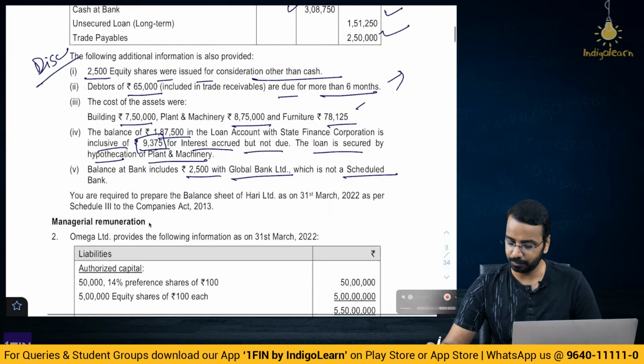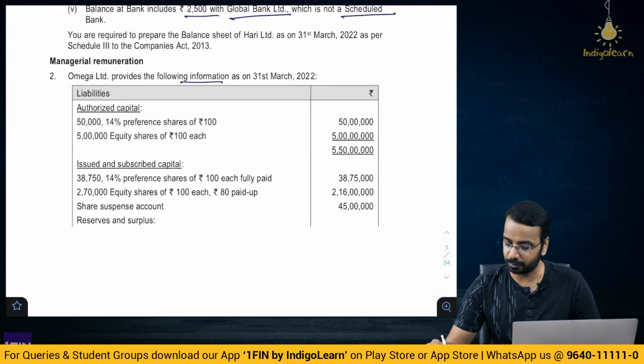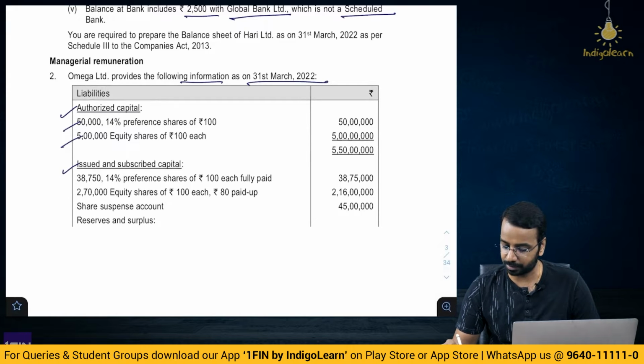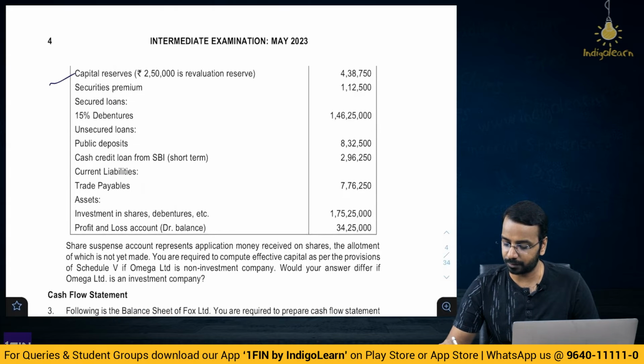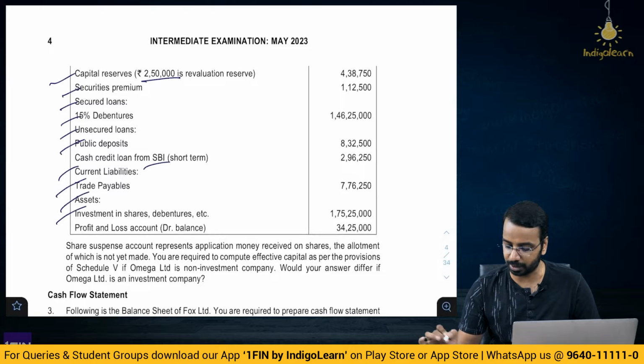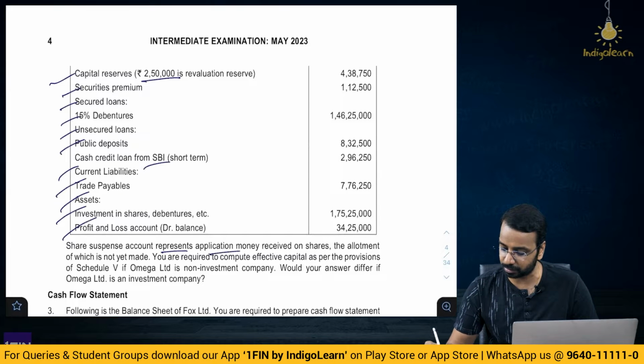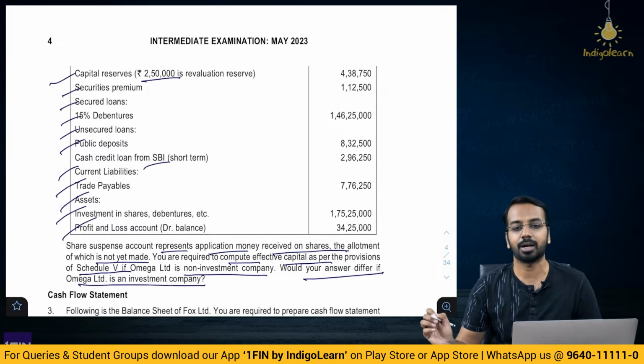Then the next one: Omega Limited provides the following information as on 31st of March: authorized capital, preference shares, equity shares, issued and subscribed capital, preference shares, equity shares, share suspense account, reserves and surplus details have been given. Capital reserve 2,50,000 is revaluation reserve. Then securities premium, secured loan 15% debentures, unsecured public deposit, cash credit, current liabilities, trade payable, assets, investment, P&L debit balance. Share suspense account represents application money received on shares, the allotment of which is not yet made. You are required to compute the effective capital as per the provisions of Schedule 5 if it is a non-investment company. Would your answer differ if it is an investment company?